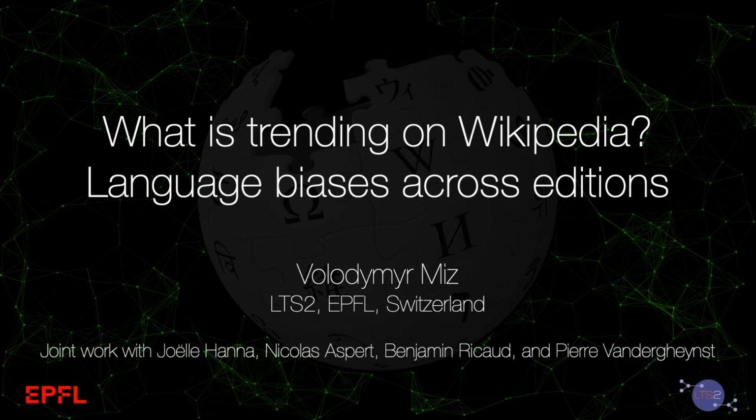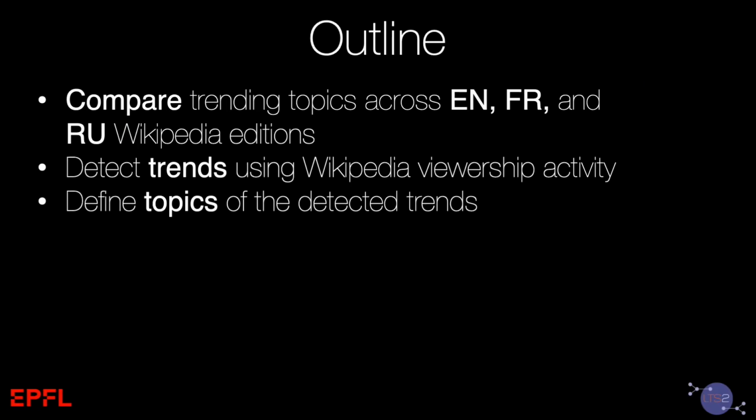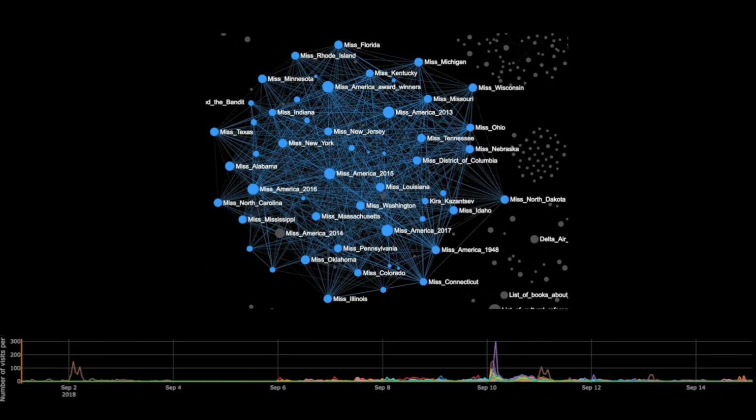In this talk, I'll present the analysis of Wikipedia trends in different languages. The main goal of this work is to analyze the differences and commonalities in readers' preferences across English, French, and Russian Wikipedia editions. To do that, we detect trends using Wikipedia viewership statistics and analyze collective interests of readers in those languages. Just to give you a quick intuition of what we're going to do, I'll show you this teaser.